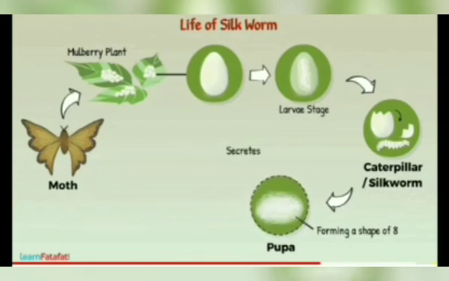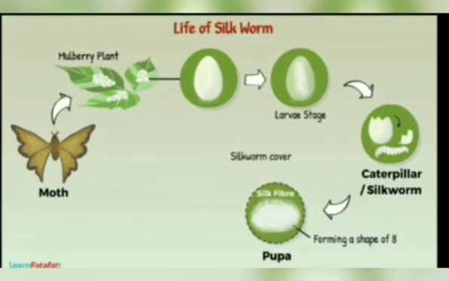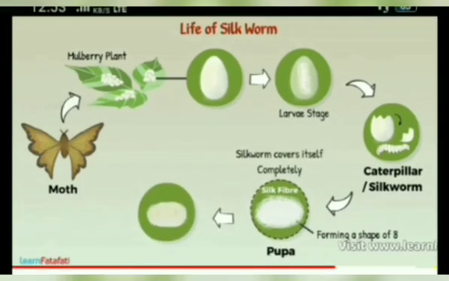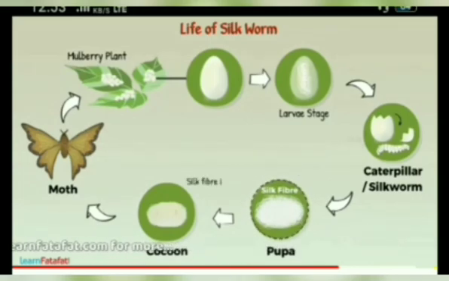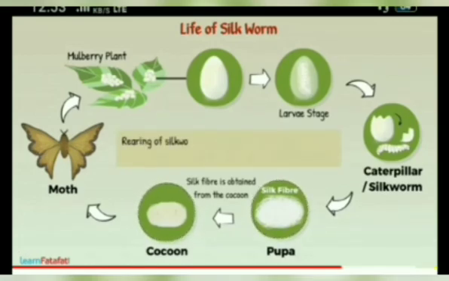While doing so, the silkworm secretes a protein which on exposure to air becomes hard, and this is the silk fiber. The silkworm covers itself completely and enters the next stage of the life cycle called pupa. The covering is called a cocoon. Inside the cocoon, the pupa grows and becomes a moth. The silk fiber is obtained from the cocoon of the silkworm. Rearing of silkworms for obtaining cocoons made of silk fiber is called sericulture.